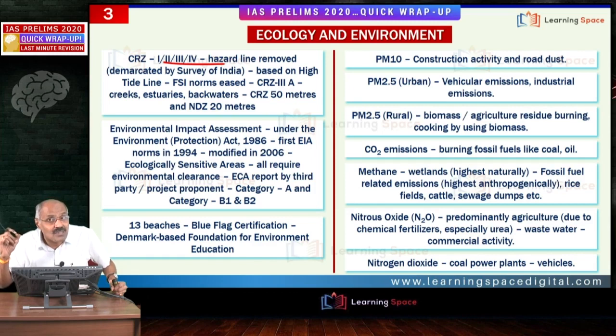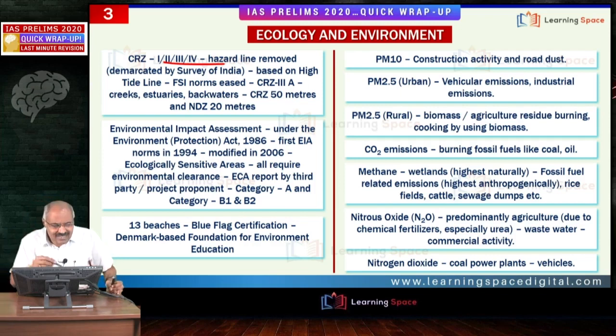One is, when I am talking about coastal regulation zone, 500 meters in general and 50 meters for backwaters and creeks. And when I am talking about no development zone, where only minor repairs are allowed, please do not forget 200 meters. That is the general. That means thinly populated rural areas and other areas, 200 meters is the no development zone. And thickly populated rural areas and urban areas, no development zone is 50 meters. For the backwaters and creeks, no development zone is 20 meters.